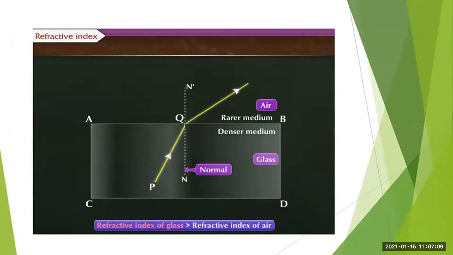Here you will see that the refractive index of glass is more than the refractive index of air. So we know that glass is the denser medium. For the denser medium, the refractive index value is more, whereas for the rarer medium, which is air, its refractive index value is less.